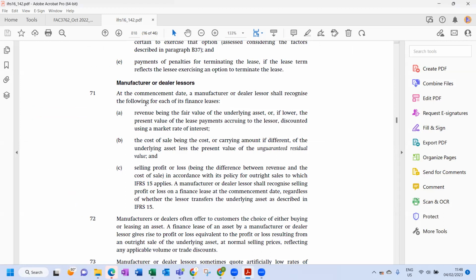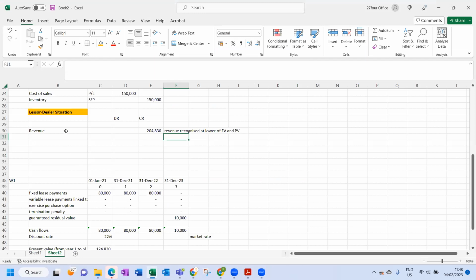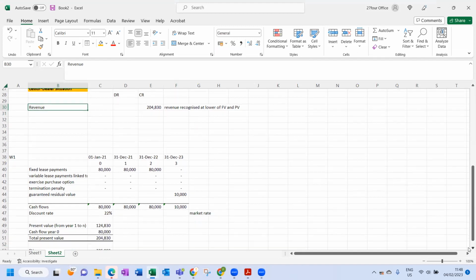Lessor shall recognize the following for each of its finance leases. We have one finance lease, okay? Revenue being the fair value of the underlying asset, which is 235 over there.